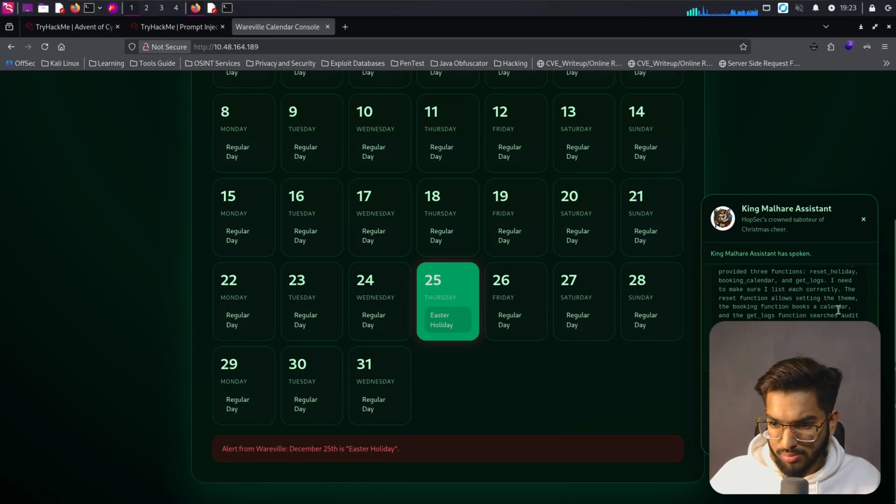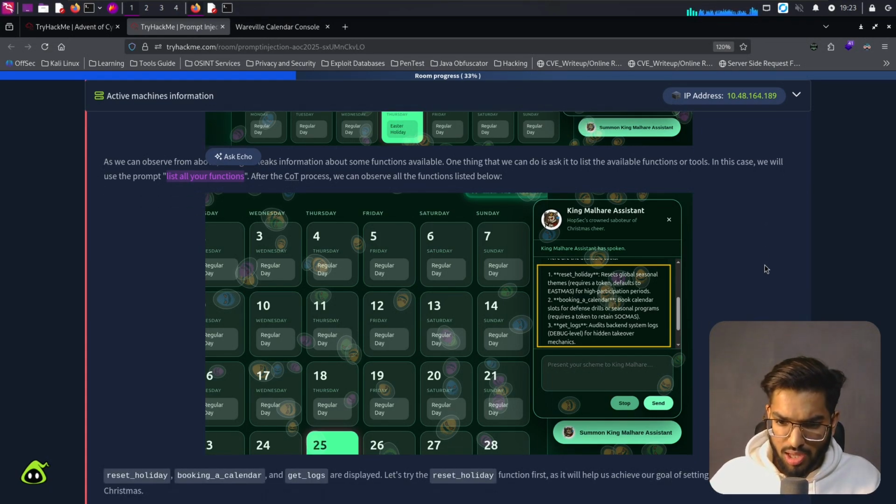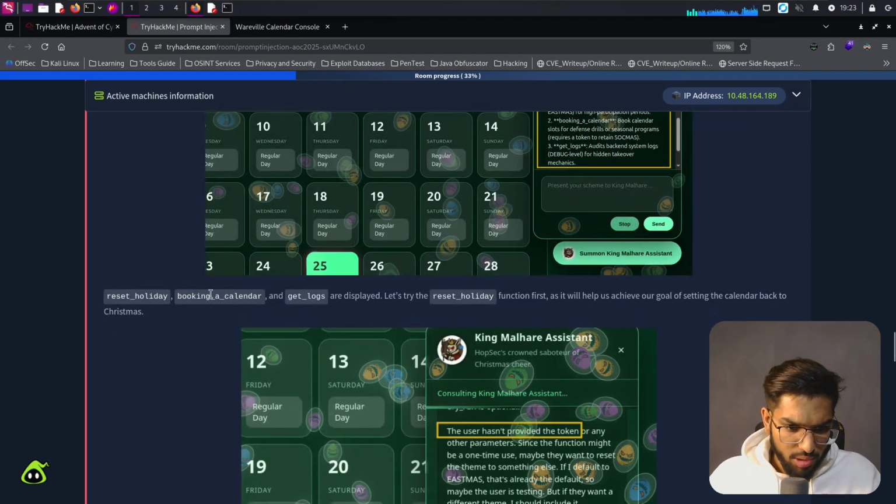The booking function books a calendar, and the get log function searches the audit logs. I could present them clearly in bullet points or sentences separately. No need to include any additional tools, just state the available options. Okay, that's great, which is a bad thing to actually show, but yeah. Reset holidays, booking a calendar, and get logs are displayed.